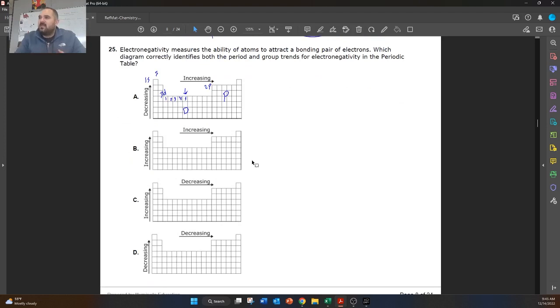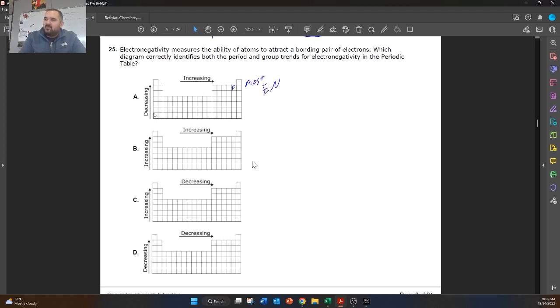All right, next one says electronegativity measures the ability of atoms to attract a bonding pair of electrons. And which diagram correctly identifies both the period and group trends for electronegativity on the periodic table? So what's real important here is that you remember the most electronegative element. So the most electronegative element on the periodic table is fluorine. So this is the most electronegative.